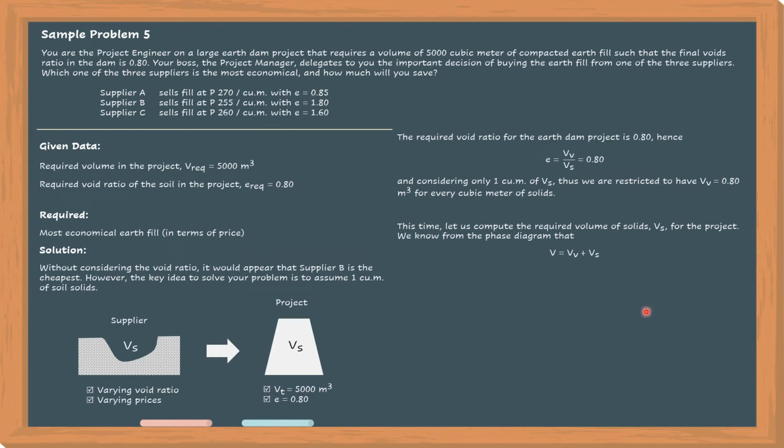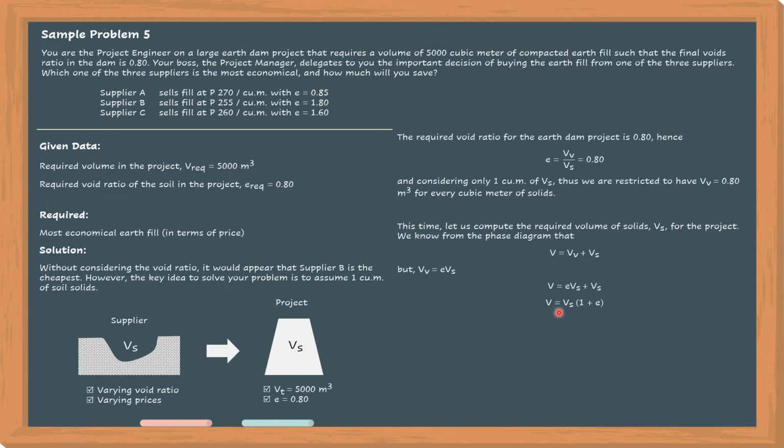So, let's compute. The total volume is equal to volume of voids plus volume of solid. This is from the phase diagram. And we also note that the volume of voids is equal to E times V sub S. So, galing sa formula na to. Therefore, the total volume is equal to V sub S times 1 plus E. So, this is the general formula that we will be using to compare which among the three suppliers is the most economical. So, total volume is equal to volume of solid times 1 plus E.